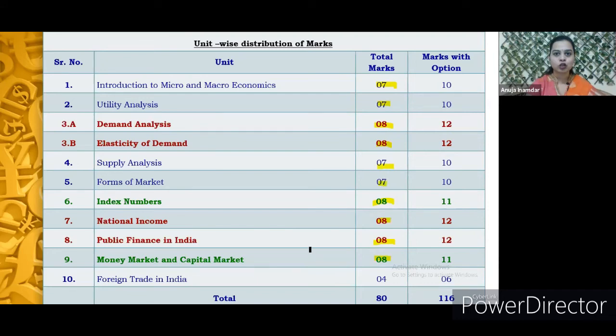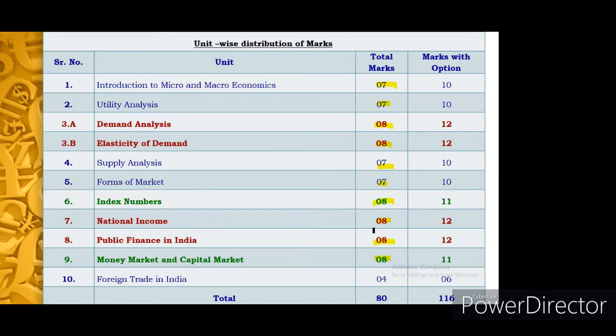But still, if we keenly observe, out of 10 chapters, the first 9 chapters more or less get 7 or 8 marks each. So compared to the last chapter, where 4 marks are allotted, you can focus on the first 9 chapters. So this is the unit wise weightage for the test.